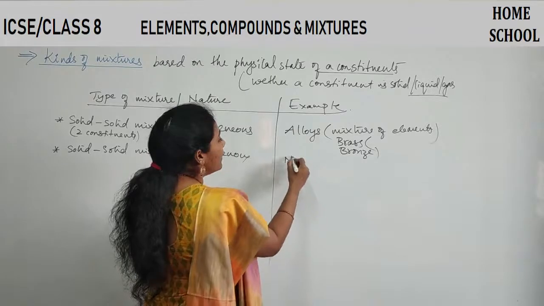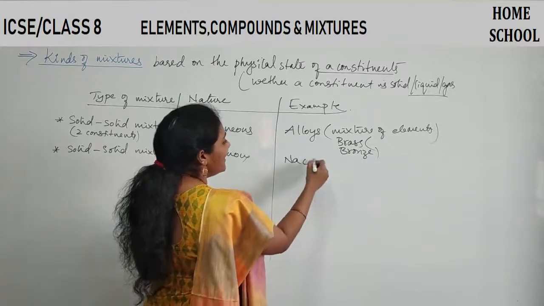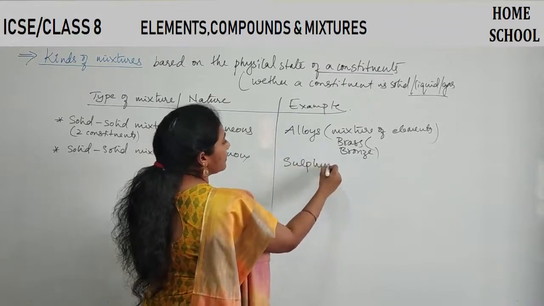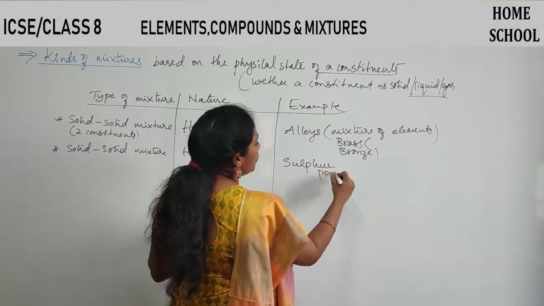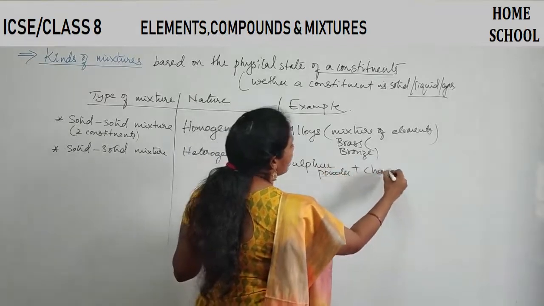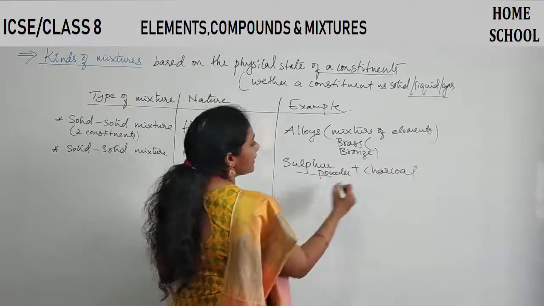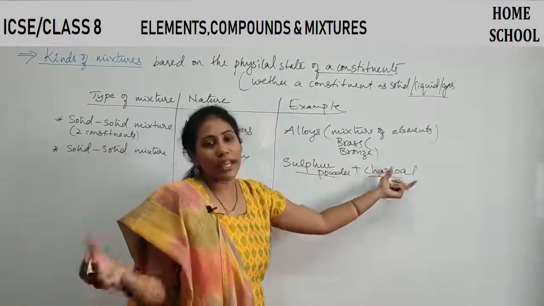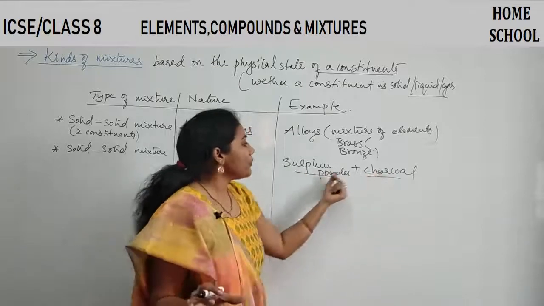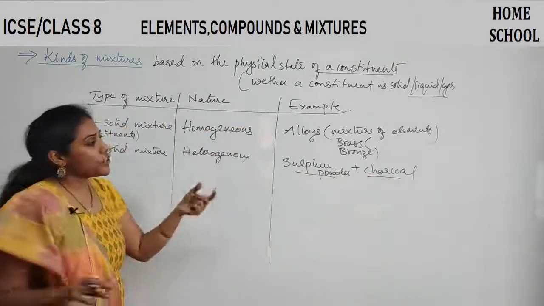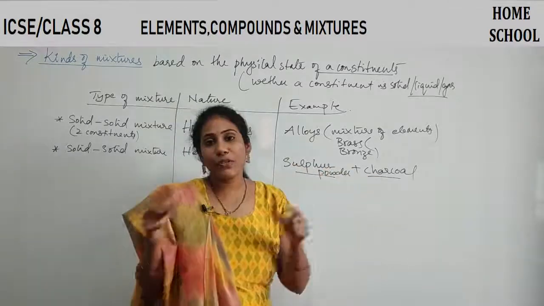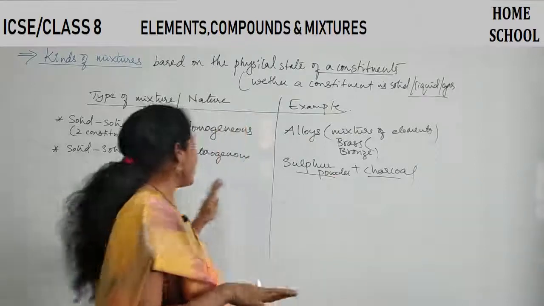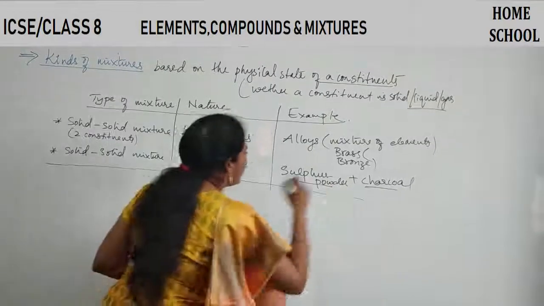You can think about sulfur powder with charcoal. This is one solid, this is another solid. This is one element, and charcoal in the sense of carbon. Both of them are mixed and it is heterogeneous. That means they are not completely mixed with each other. They are not uniformly spread in the mixture. This is how you must be able to write the types.